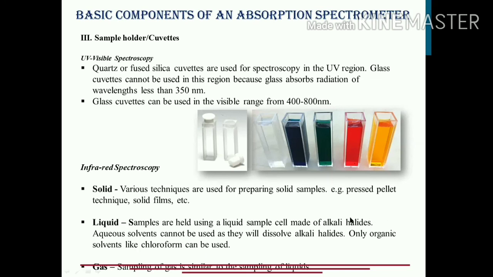So only organic solvents are used in those cases wherein the samples are liquid in state to be studied by IR spectroscopy. For gaseous samples, the sampling is similar to what we have talked about for liquids. So this was the third component of the instrumentation, the sample holder or the cuvette.